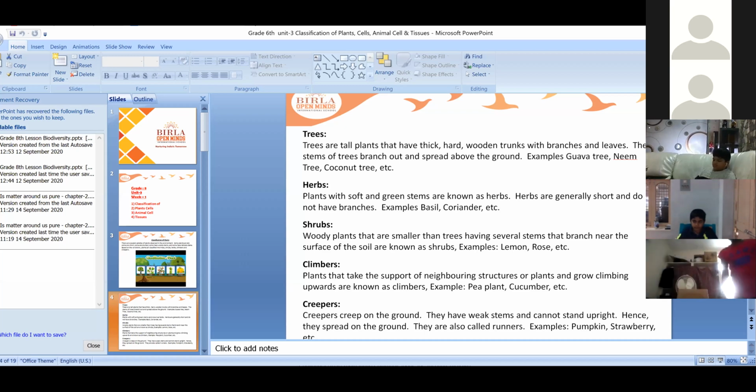What are the different types of nutrients, children, which you get? Carbohydrates, protein, fat. Yes, good.